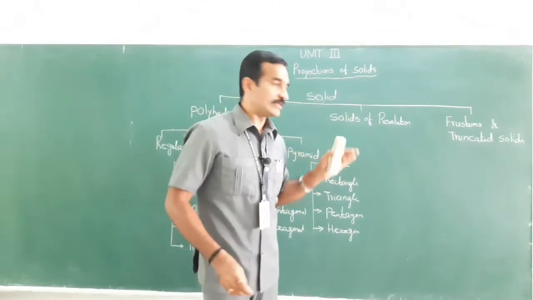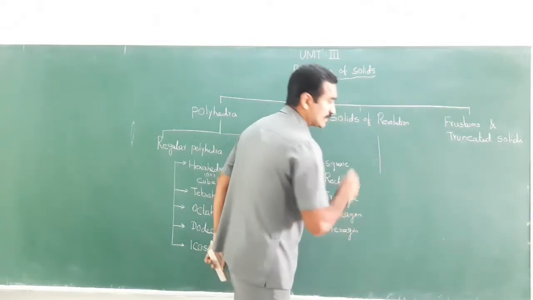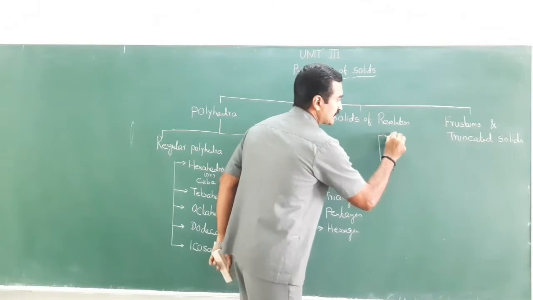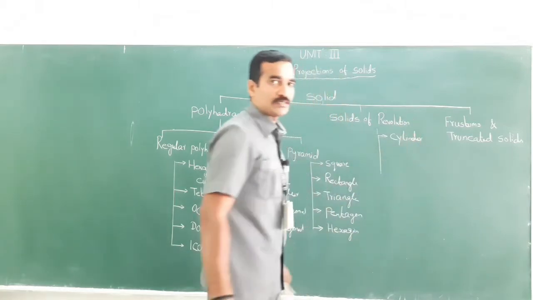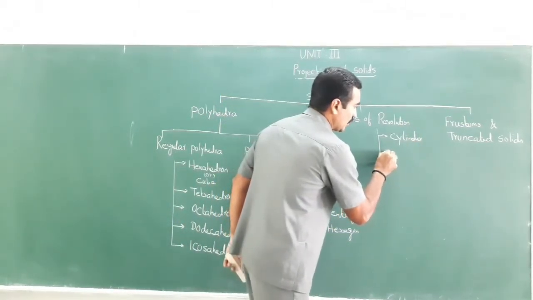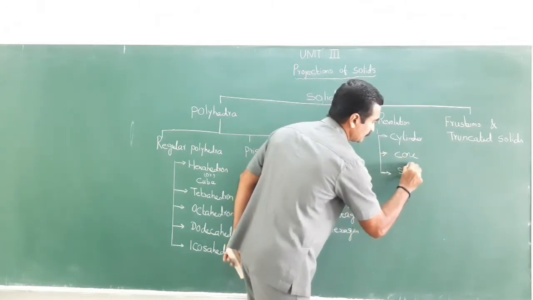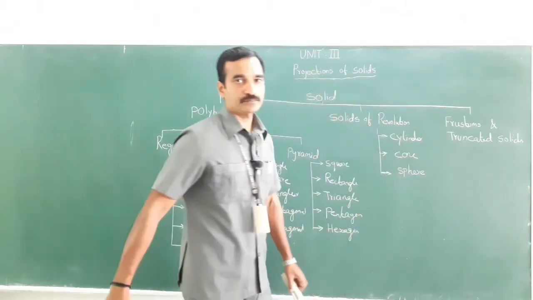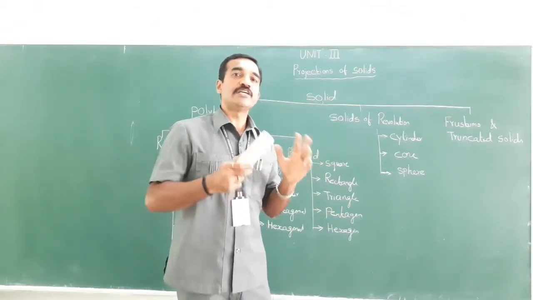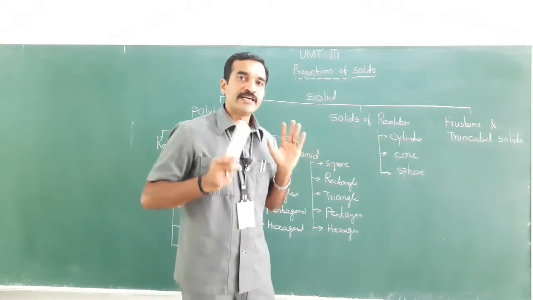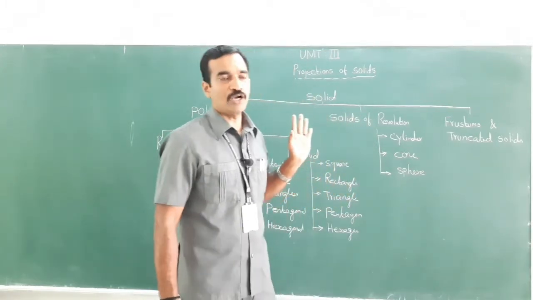Under solids of revolution, this is further classified into three: the regular circular cylinder, the regular circular cone, and the sphere. The definition of a cylinder is that if a solid is generated by the revolution of a rectangle about one of its edges fixed, it is called a cylinder.